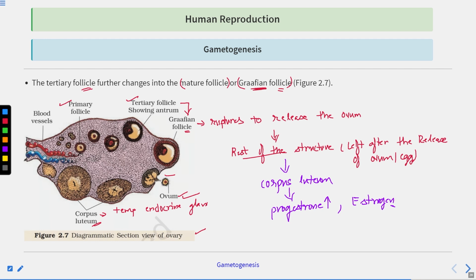Okay, why a temporary endocrine gland? Because what is the function of an endocrine gland? They secrete hormones. So the corpus luteum secretes hormones such as progesterone as well as estrogen. Okay, clear?